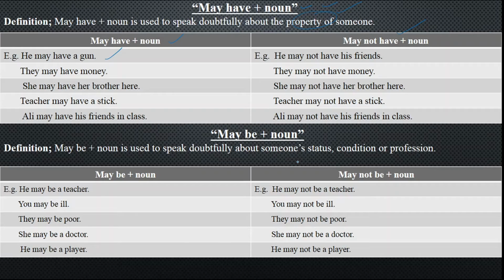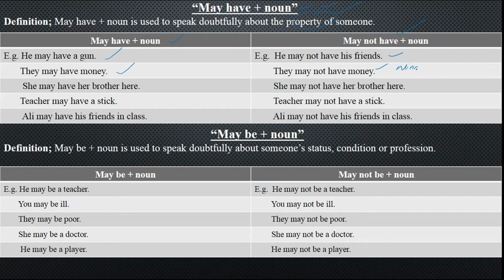He may have a gun. He may not have his friends. Then that is negative for property. They may have money. Now over there, they have come to the bazaar and they are going to buy something. Definitely they have come to the bazaar, so they may have money. But if they are coming and asking, buying nothing, then you will say they may not have money. That is, they have come for window shopping.